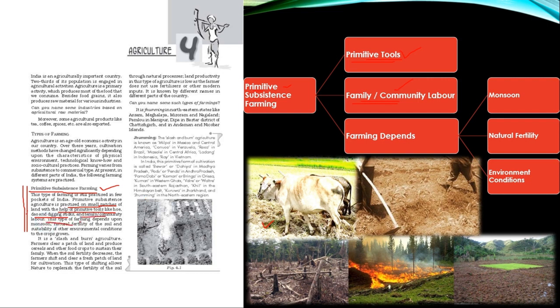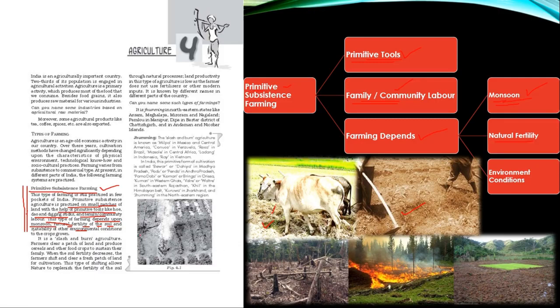The fourth feature of primitive subsistence farming is that it mainly depends upon the monsoon. No extra irrigation facilities are made available for this type of farming, because the purpose is only subsistence, for self use. It is not being done on a large scale, therefore not much investment is required, and no additional irrigation facilities will be made available. Only the monsoon is depended on for irrigation.